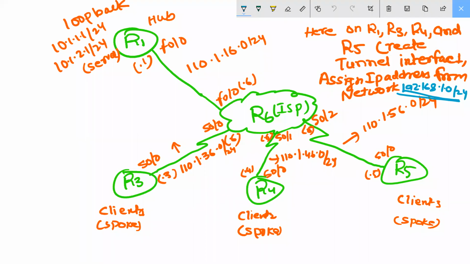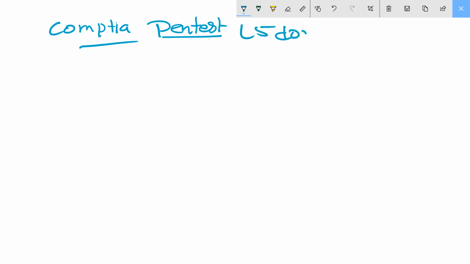We are starting the class for penetration testing, inside that CompTIA PenTest. Let me start from here. This is our CompTIA penetration testing. Here we have the domains. In total, we have 5 domains.